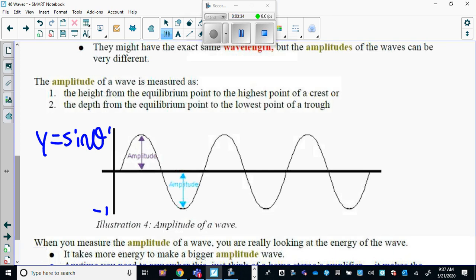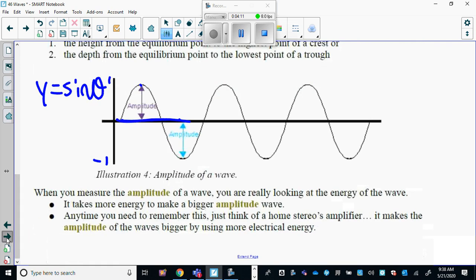And the amplitude is the distance from the equilibrium position. So this is our equilibrium position. We're again talking related to simple harmonic motion. And the crest or the trough. So just don't get confused and consider this to be the amplitude. That is incorrect. The amplitude is from the equilibrium position to a crest, or the equilibrium position to a trough. Okay, it's basically how big the wave is. So if you're a surfer, you want waves with big amplitudes.